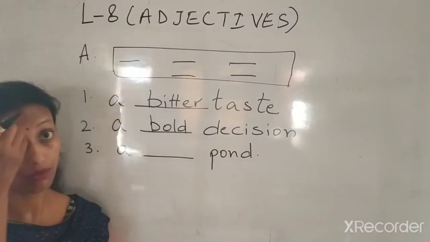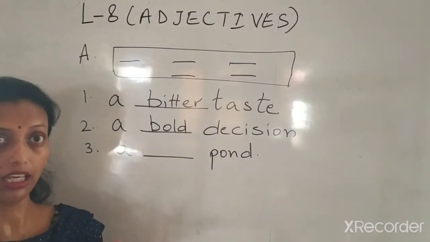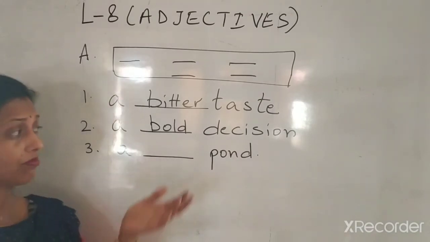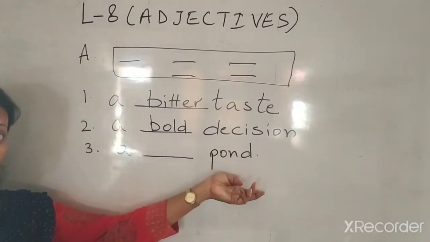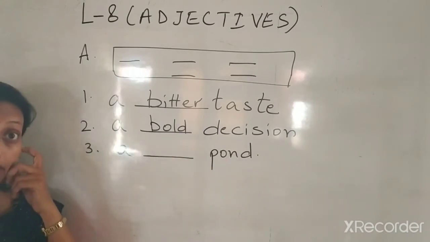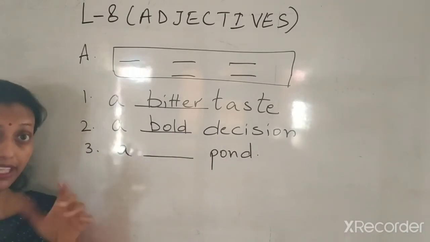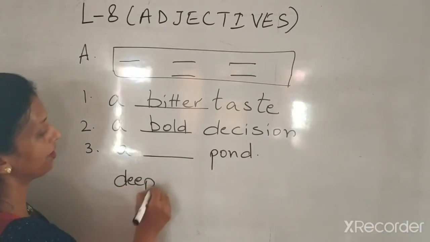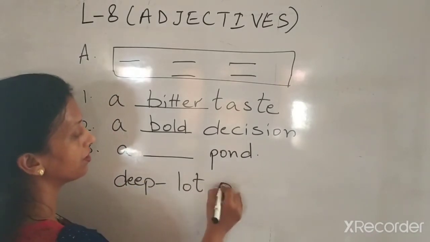Where the water gets collected in a small place, that is called a pond. Yes? I am defining a pond. Now, a pond could be deep or shallow. Deep means something which has a lot of water. Deep means a lot of water.